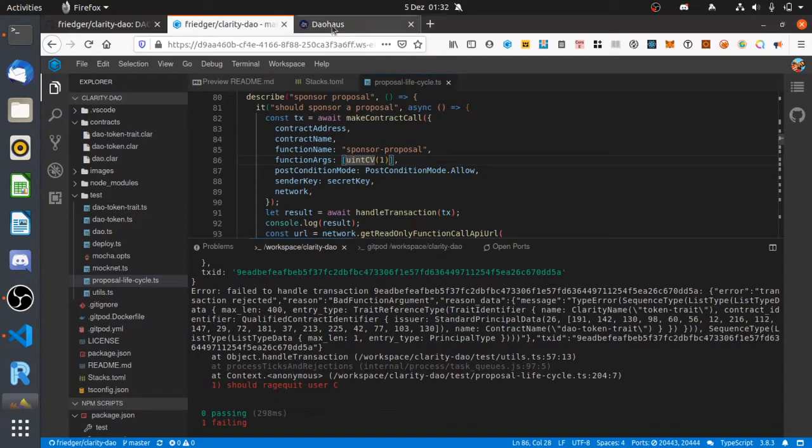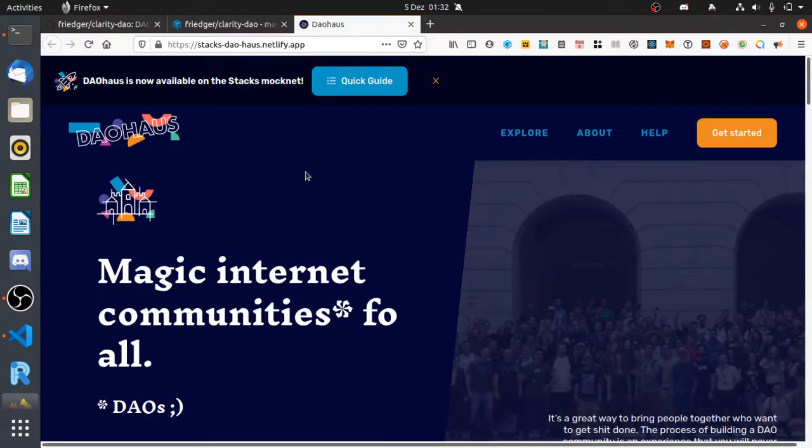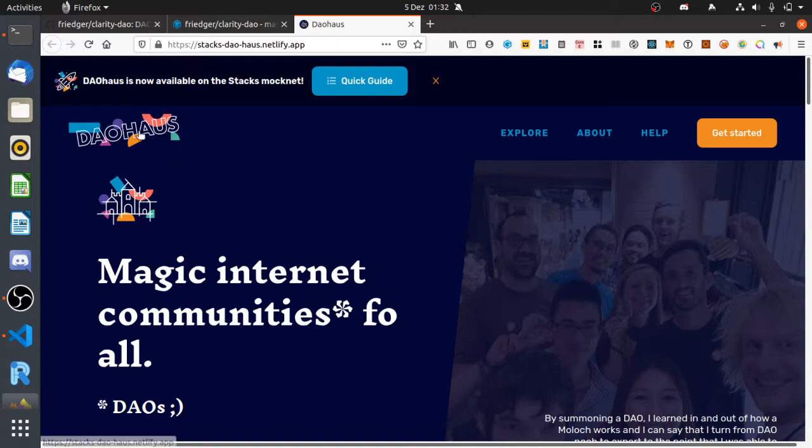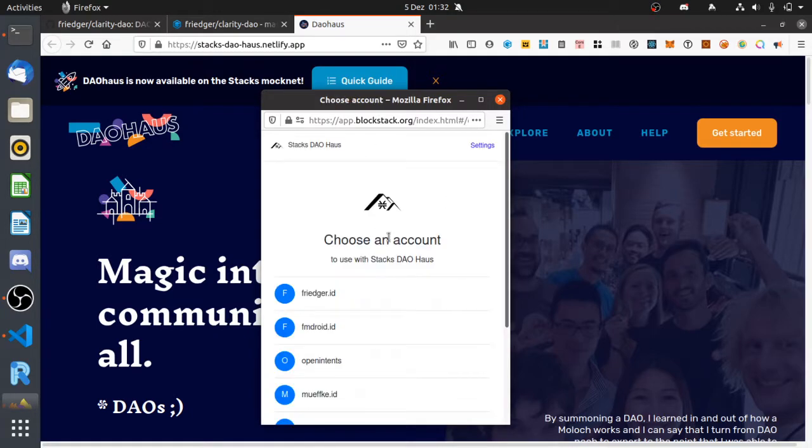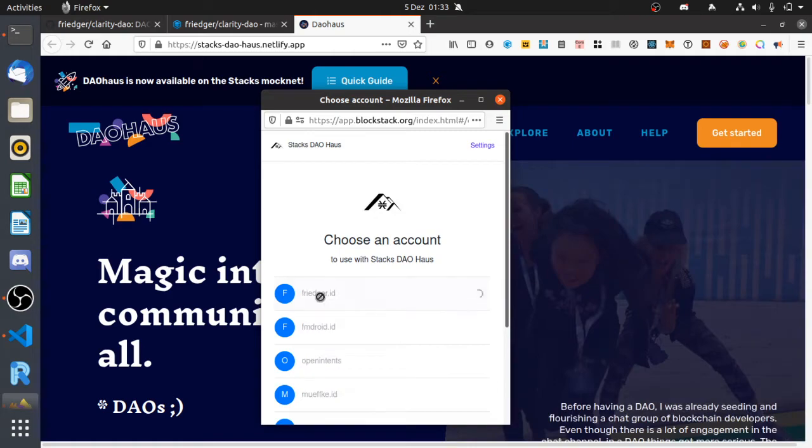And finally, I started some work on a UI. So the Moloch DAO has a nice UI created by DAO House, and I started already to implement some authentication using the Stacks UI, Stacks Connect.